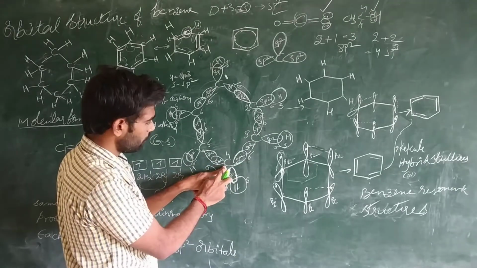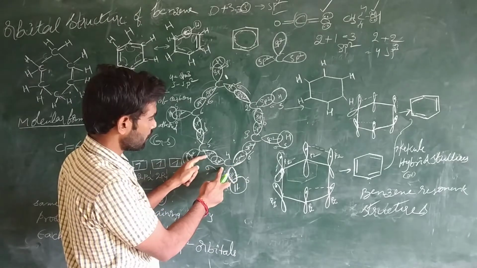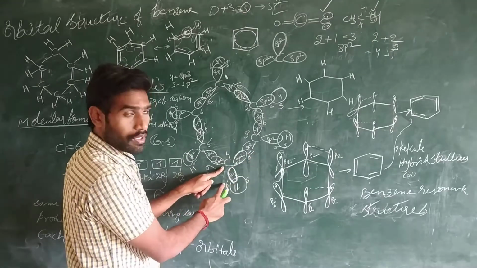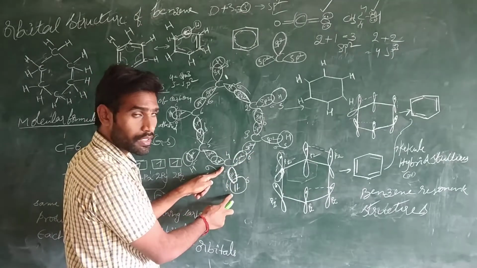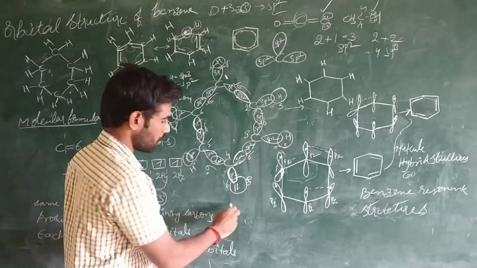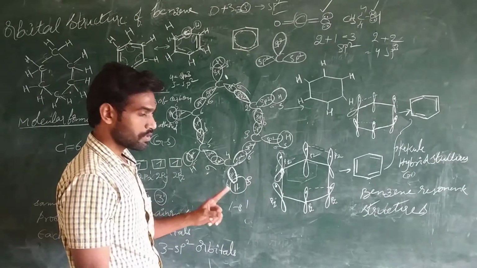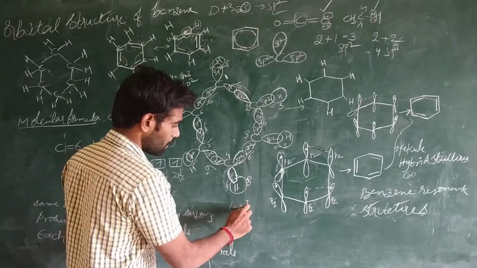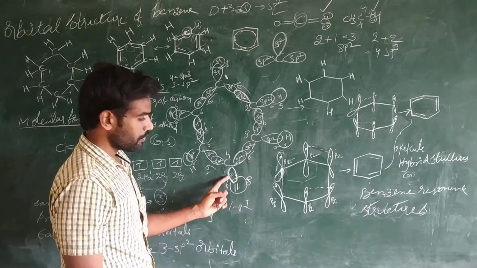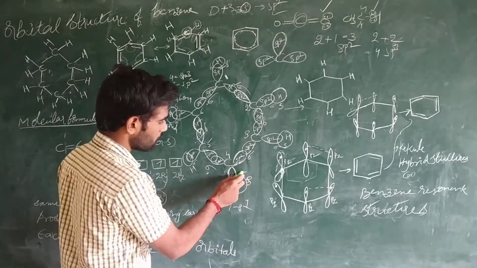Every carbon atom contains 3 sp2 hybridized orbitals. One sp2 reacts with this adjacent carbon atom, another sp2 reacts with that adjacent carbon atom. But the remaining sp2 hybridized orbital reacts with the s orbital of hydrogen. This is the s orbital of hydrogen, because the atomic number of hydrogen is 1, and that's why the s orbital contains 1 electron. So the s orbital is overlapped with the sp2 orbital of the carbon atom, and this also produces a sigma bond.